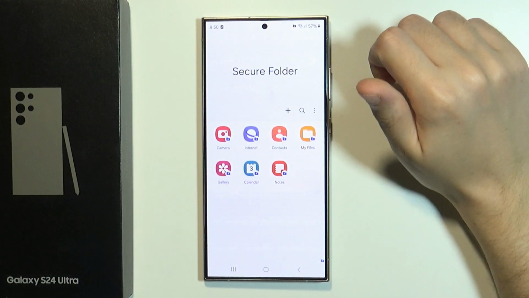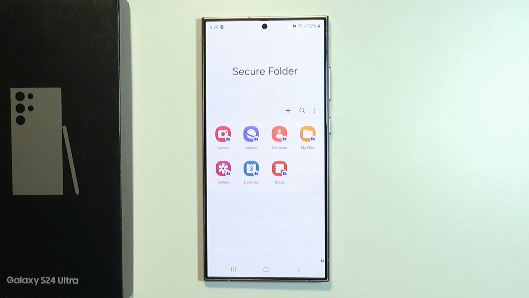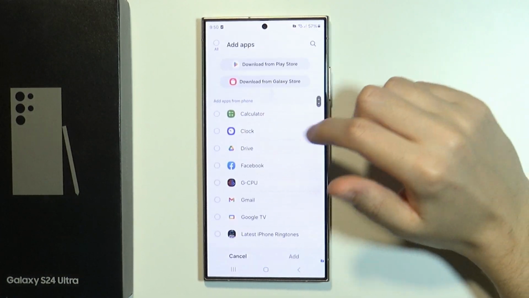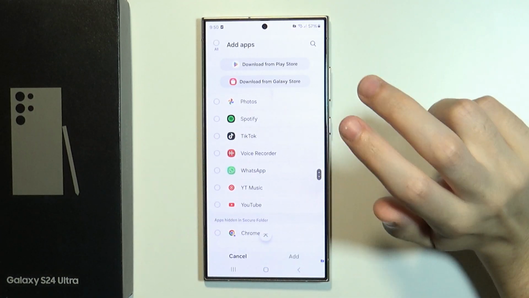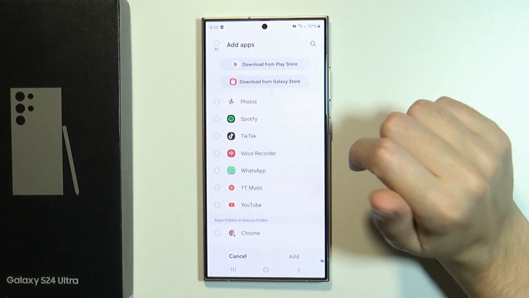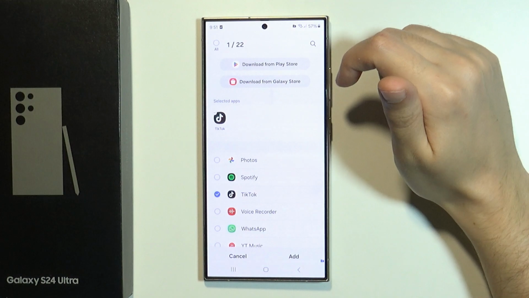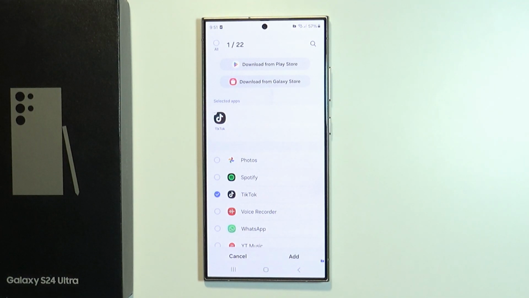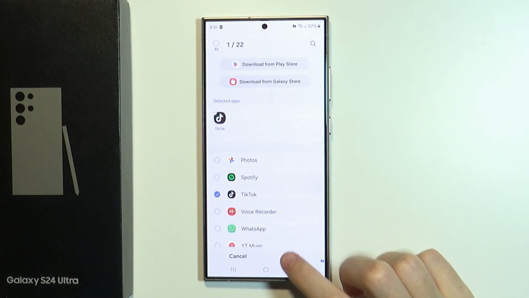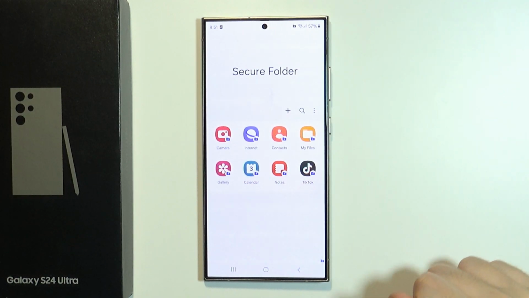So we have the secure folder, we have different apps over here, and we can press this plus icon, and then you want to select the app that you want to, let's say, clone, in quotation marks, of course. And let's say I'm gonna select TikTok because, like I said, this is an example app that can't be cloned in the dual messenger, and then press add, and there we go. Now we have TikTok over here.